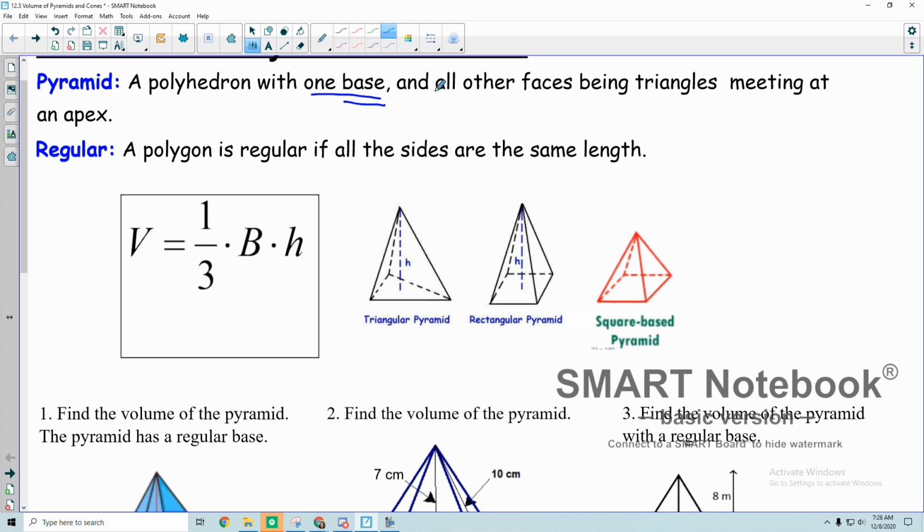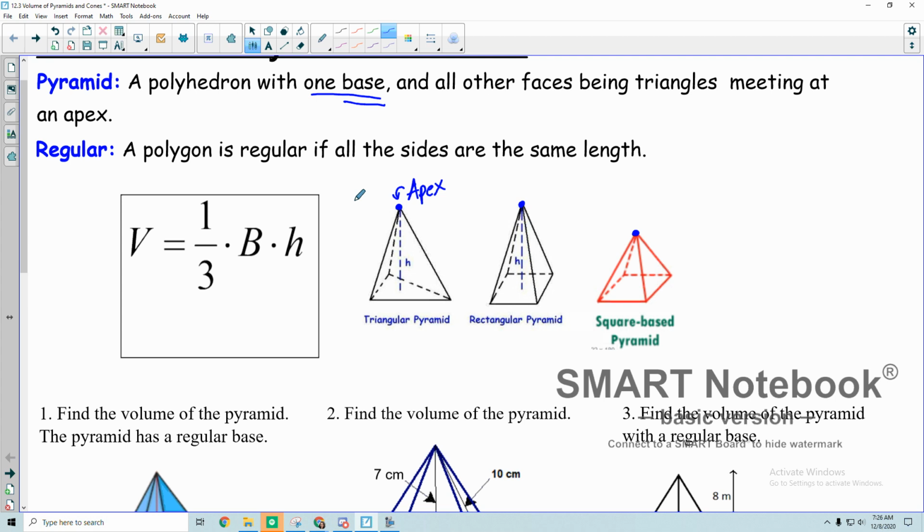It's at the bottom of the shape, and all the other faces, all the other sides are made up of triangles meeting at what's called an apex. So right here at the tippy top of all of these pyramids, all of those are called apexes. So that's an apex.